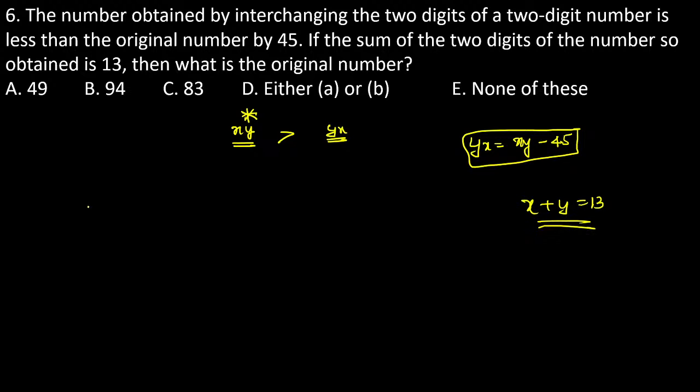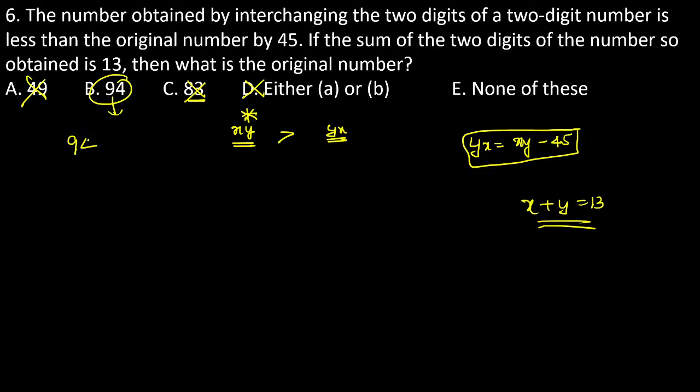Just go with option verification. Then see, 49 is not an answer, guys. Why am I saying that? Because the original number is always greater than the reversed number. That's why A is definitely the wrong answer. If I consider 83, 8 plus 3 is equal to 11, so it is eliminated. D is eliminated. Then you can go with option 94.